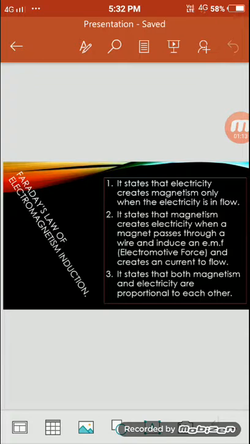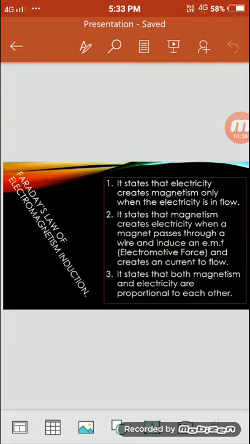It means that, for example, take a wire and pass a magnet through it. To prove it, connect both ends of the wire to a bulb or a galvanometer, which captures very small currents, and when the magnet is passed through it, it creates electricity.